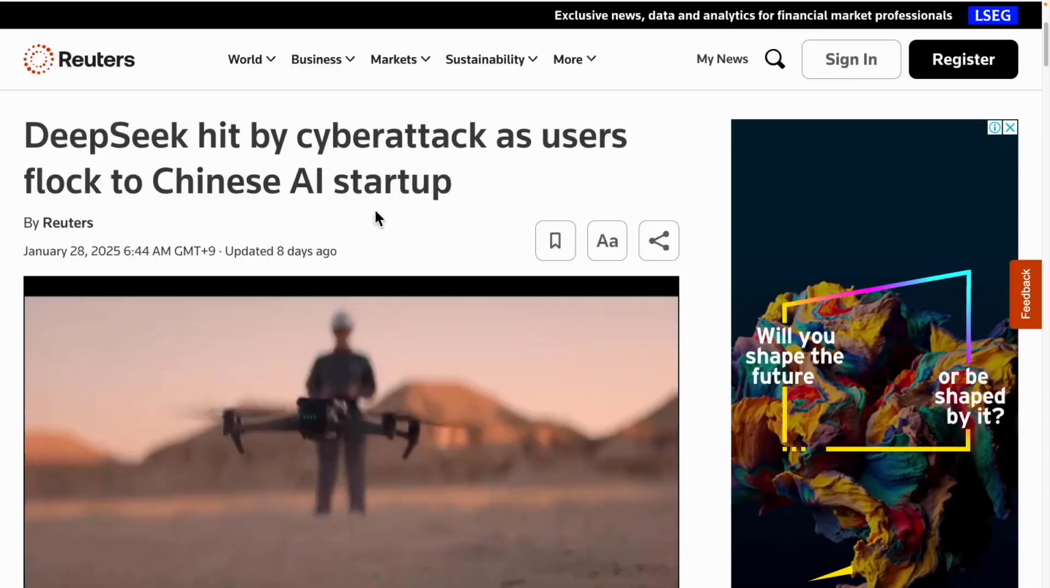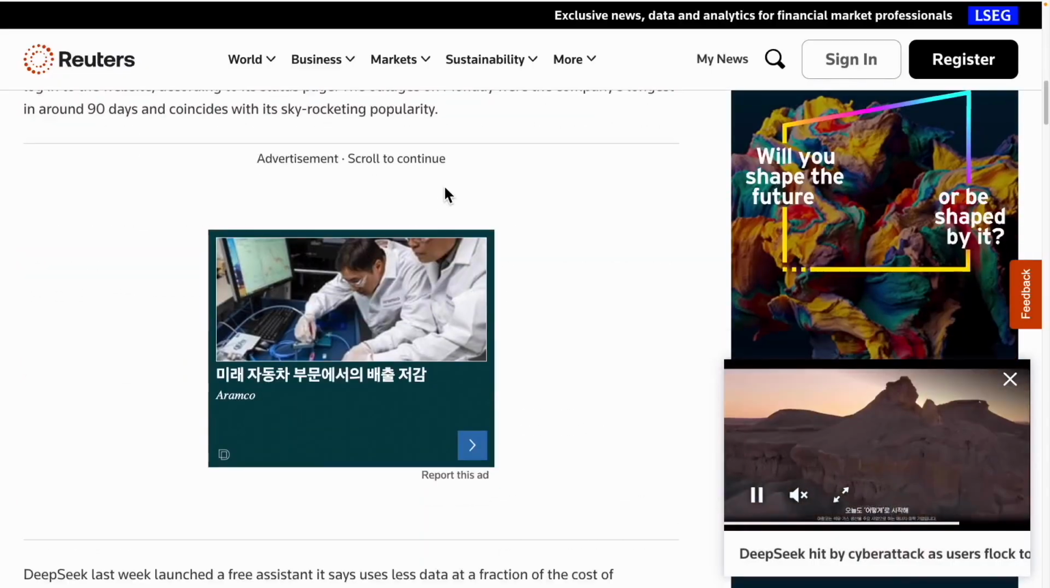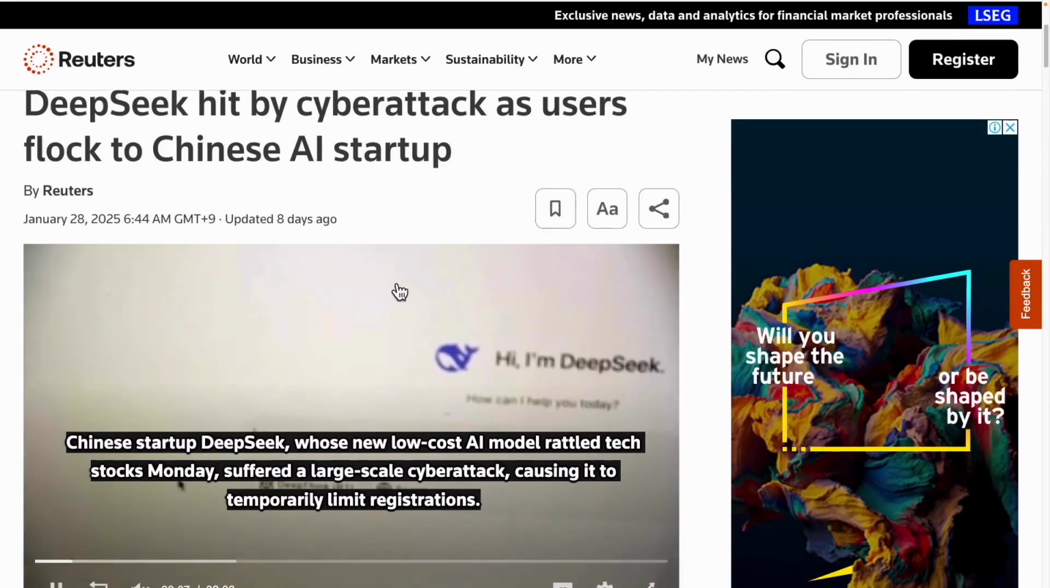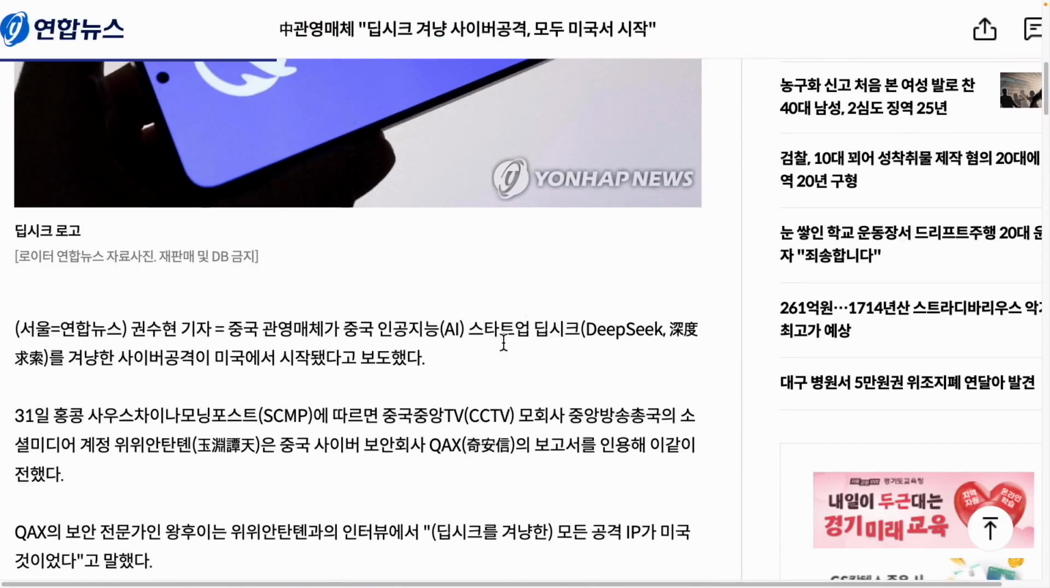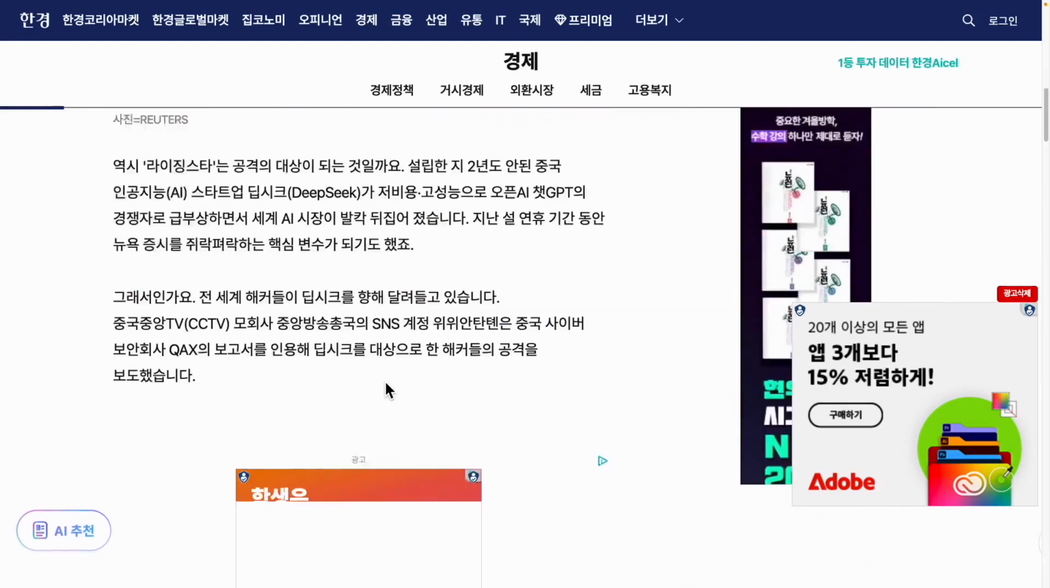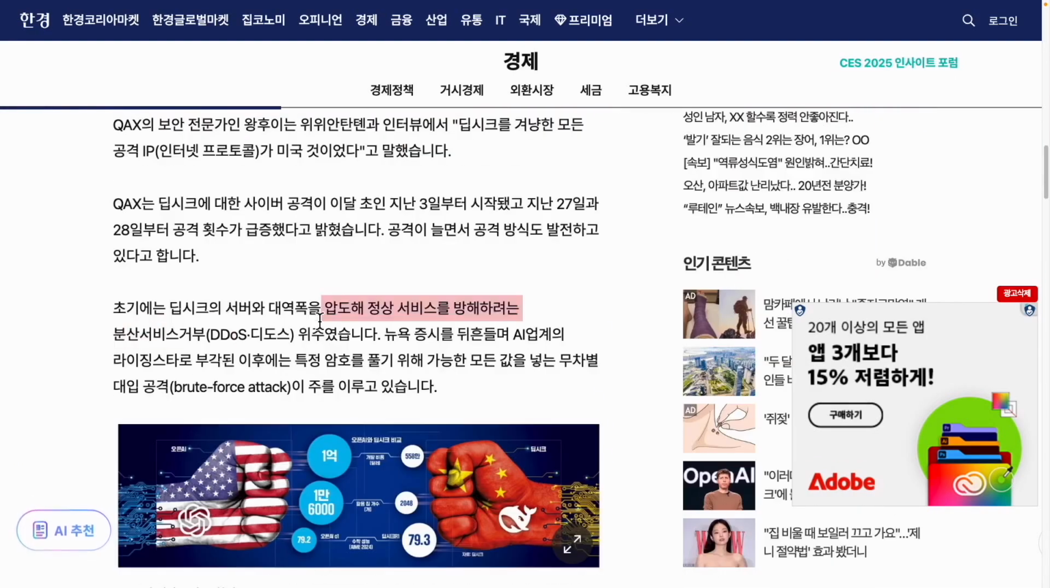Reuters provided an in-depth report on the DeepSeek cyber and DDoS attacks, which were also discussed within the country. According to Kwon So-young from Yonhap News, Chinese media claimed that all attacks started in the United States. They said Americans were responsible for all the attacks. And Kim Yoon-jung from Korea Economic Daily summarized it. It was mainly a DDoS attack. This indiscriminate attack is known as a brute force attack. It involves various types of DDoS attacks.